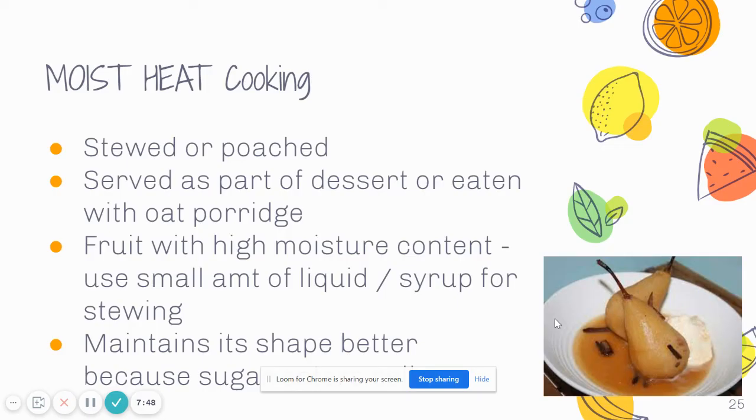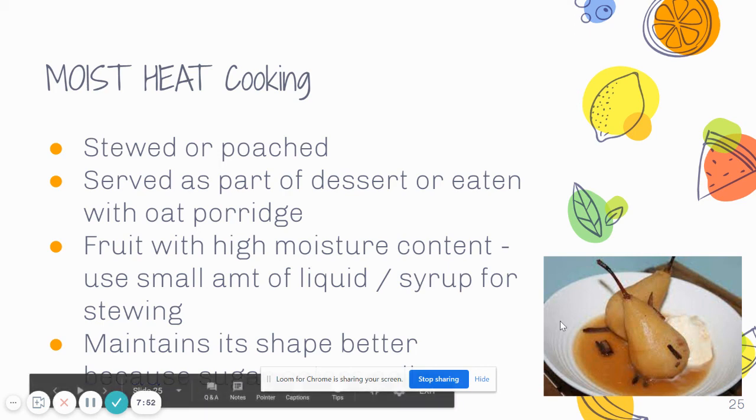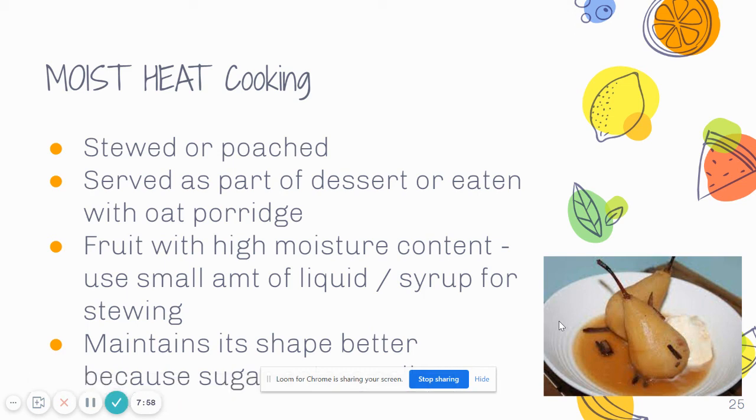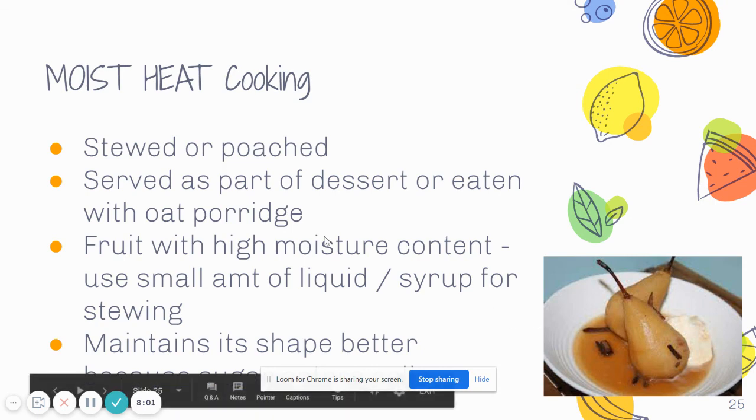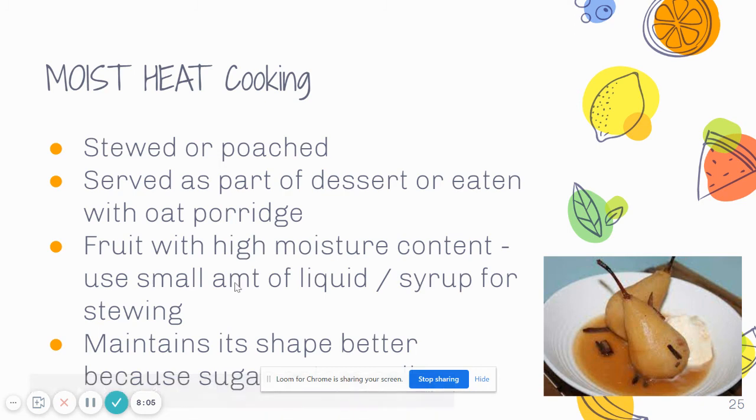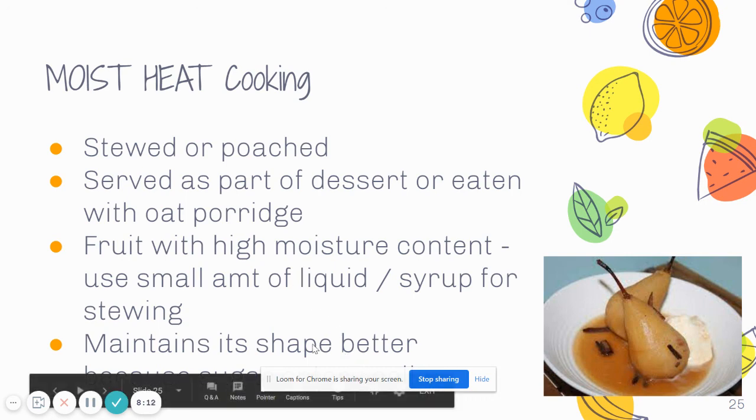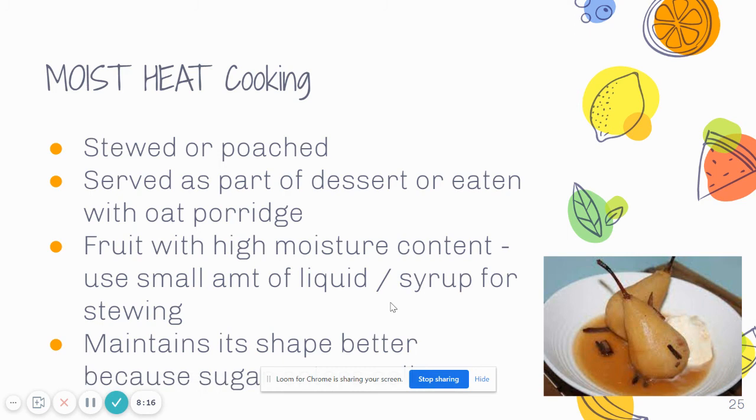Now, fruit can also be cooked using moist heat cooking methods such as stewing or poaching. Stewed or poached fruit is usually eaten as a dessert or part of a dessert, or can be eaten with oat porridge for breakfast. Now, fruits with high moisture content, you could use a small amount of liquid or syrup to stew the fruit. Stewing fruits in liquids or syrups, especially syrups, will help the fruit to maintain its shape because the sugar will actually go into the cell walls of the fruit.